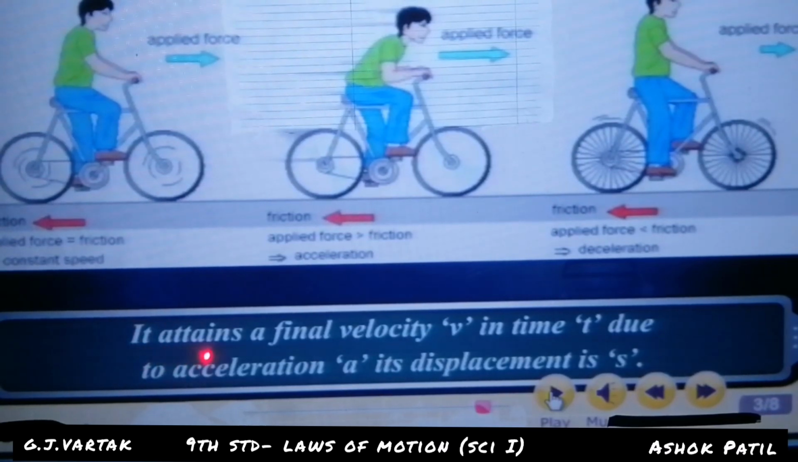It attains a final velocity v in time t due to acceleration a. Its displacement is s. Displacement is denoted by s, time is denoted by t, velocity is denoted by v, and acceleration is denoted by a.